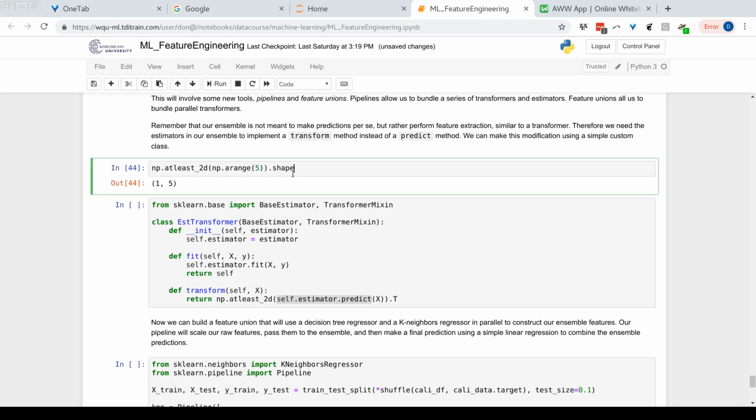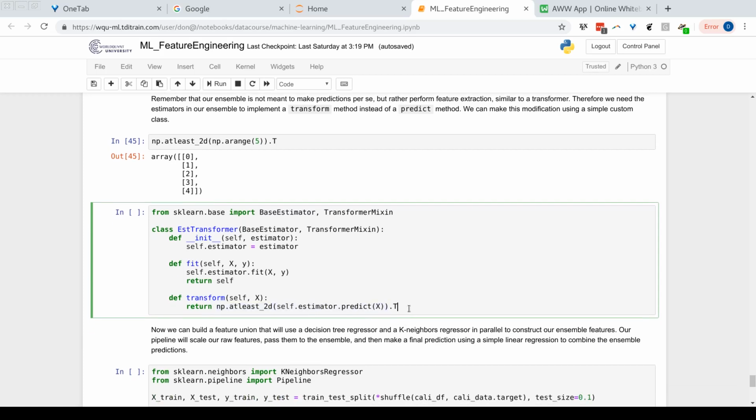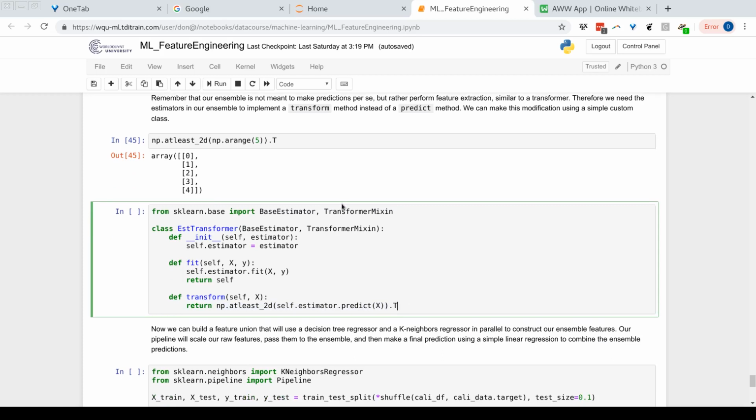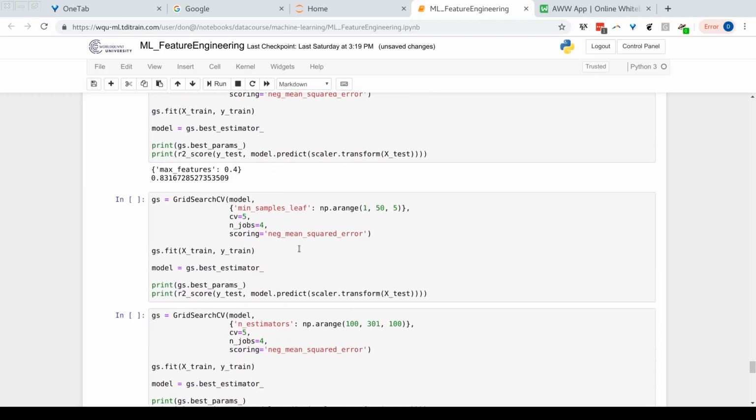But we want to go ahead and instead generate an array of n number of rows in 1 column. So that's why we can take the transpose. The transpose just means you're going to take the rows, become the columns, and the columns become the rows. So that's why we do that one last thing of taking the transpose. So this right here, we'll reshape it into a new array of 1 row and n number of columns, where those n's are the number of observations, and we simply take the transpose, and we have our array in the right format. So let's go ahead and run this here. Now it looks like this finished running. I won't run the rest, but you get the idea.